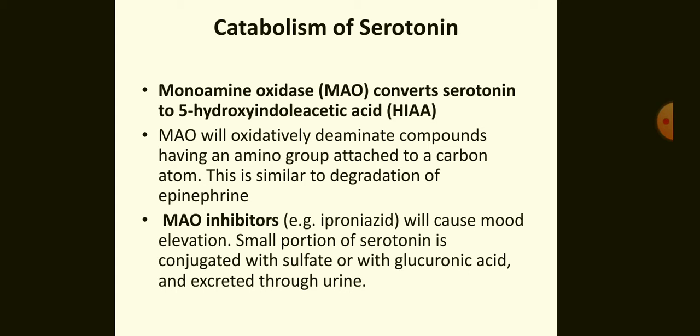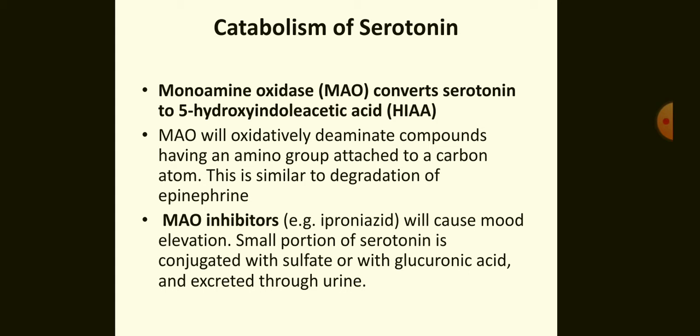This is similar to degradation of epinephrine. MAO inhibitors, for example iproniazid, will cause mood elevation. A small portion of serotonin is conjugated with sulfate or with glucuronic acid and excreted in urine.